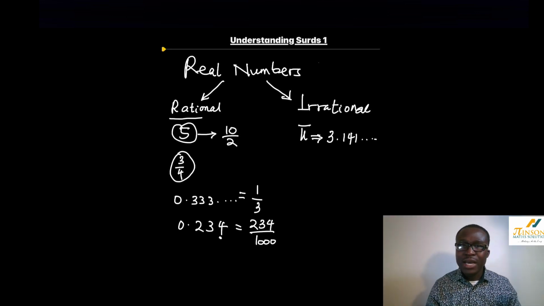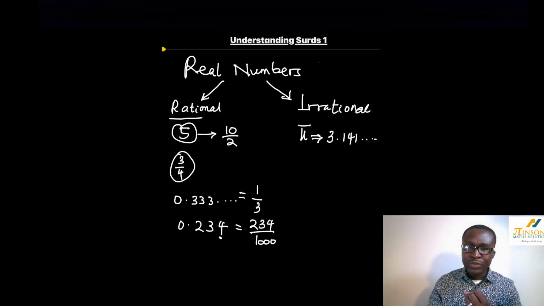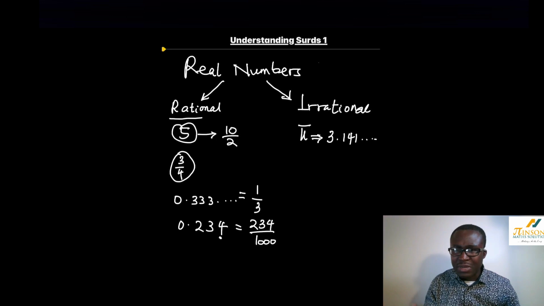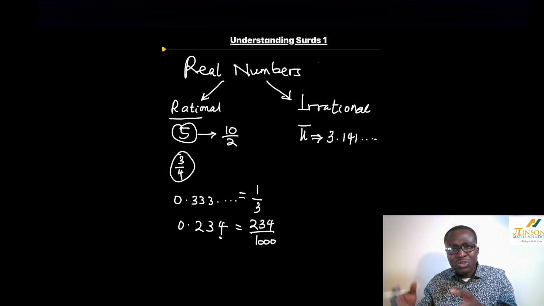Now, why is pi an irrational number? Number one, pi cannot be written as a fraction. Why can't it be written as a fraction? We cannot predict its pattern. It is non-terminating. It doesn't stop, and it is not repetitive. It is not recurring.